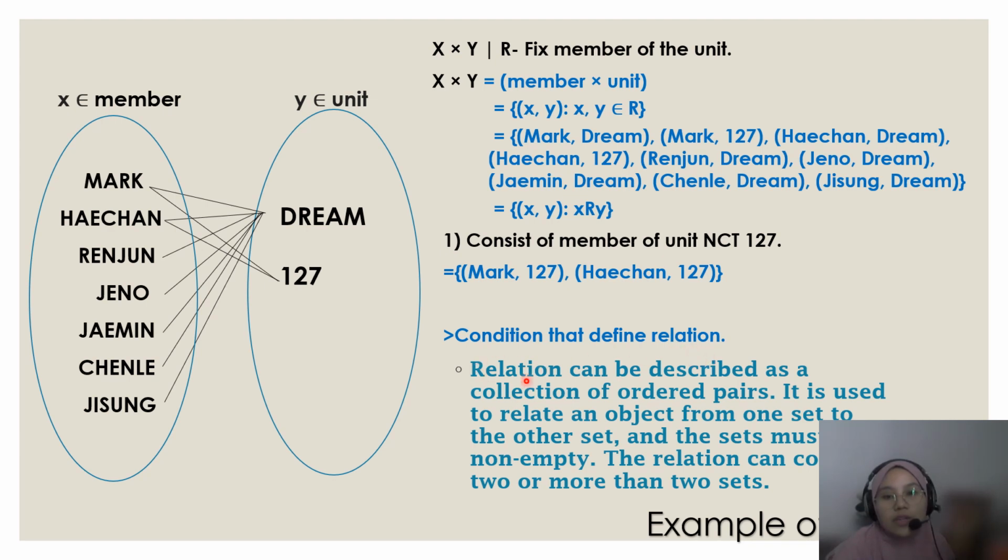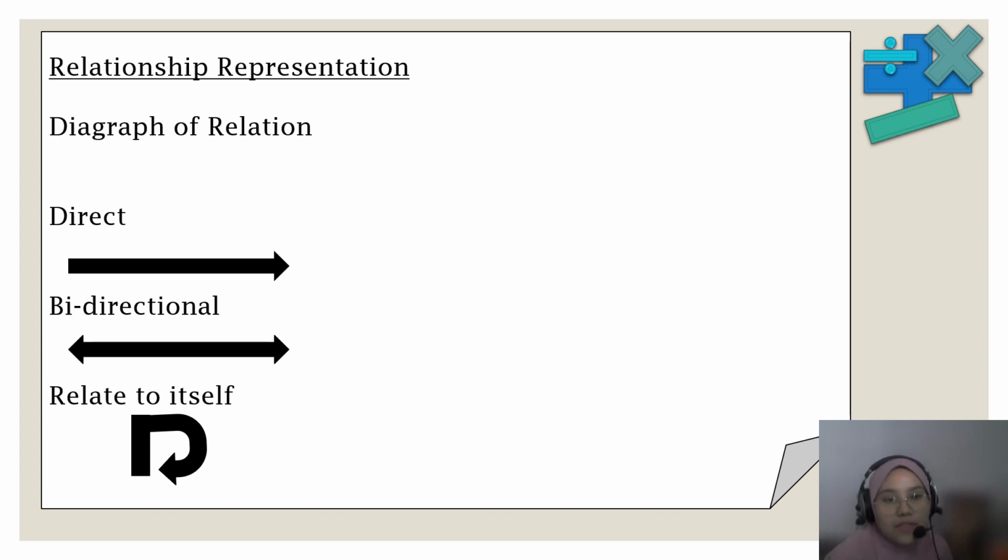Okay, let's see the definition of relation again. A relation can be described as a collection of ordered pairs. It is used to relate an object from one set to another set, and the sets must be non-empty. The relation can contain two or more sets. So a relation is between two sets.